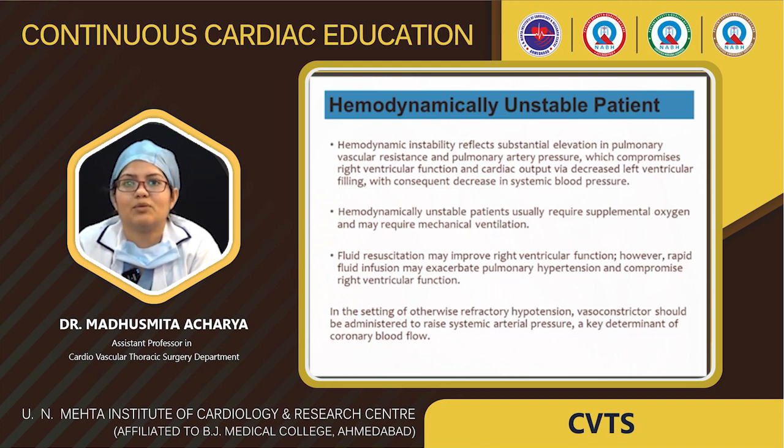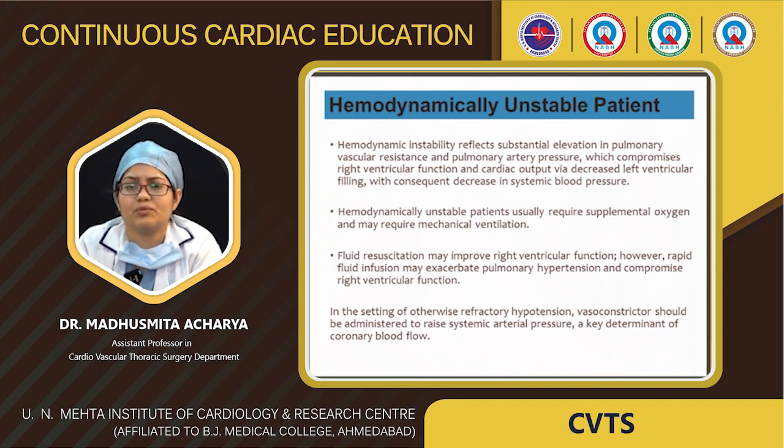Coming to the hemodynamically unstable patient, what can we do? Hemodynamic instability means there is elevation in pulmonary vascular resistance, pulmonary arterial pressure, RV dysfunction, decreased cardiac output and decreased systemic blood pressure. Unstable patients require supplemental oxygen and may require mechanical ventilation.